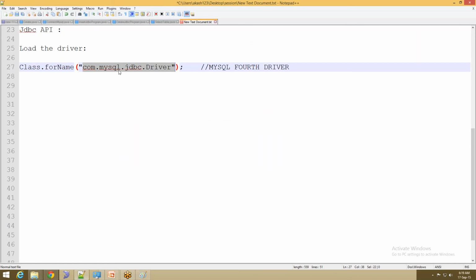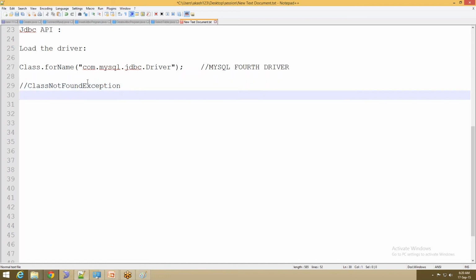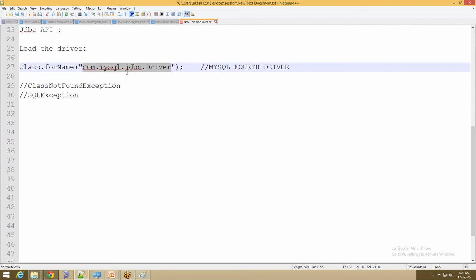So I need to pass a string, and if this class is not found, you'll get one exception. The exception name is ClassNotFoundException. A commonly raised exception in JDBC is ClassNotFoundException, and one more exception commonly raised is SQLException. So these two exceptions are commonly raised, and whenever you are getting this type of exception, it represents there is some problem in this line only.